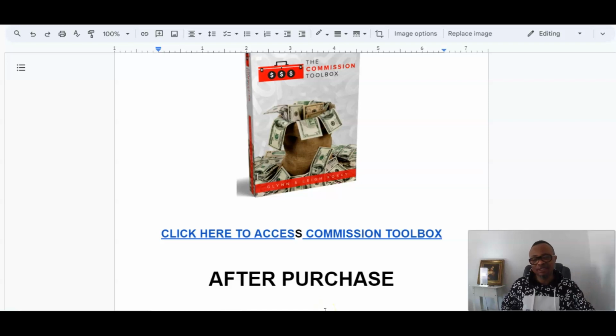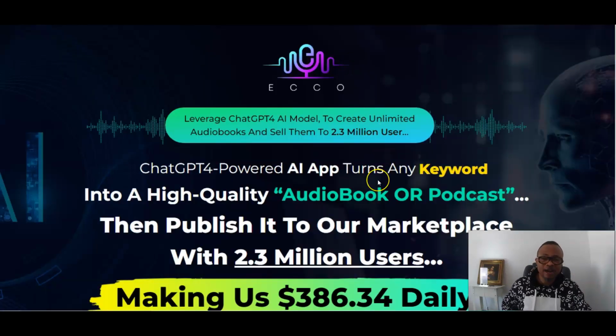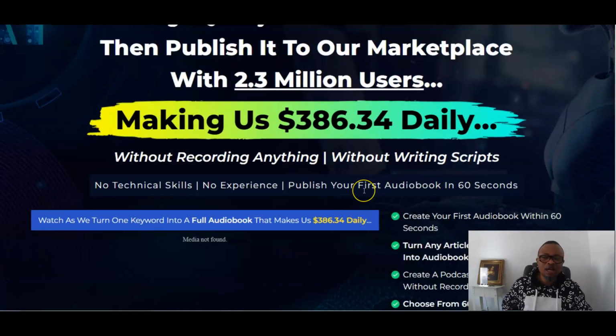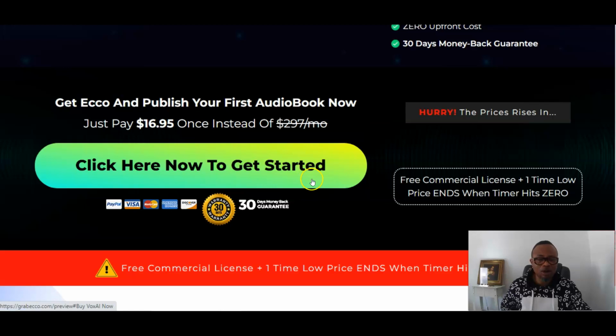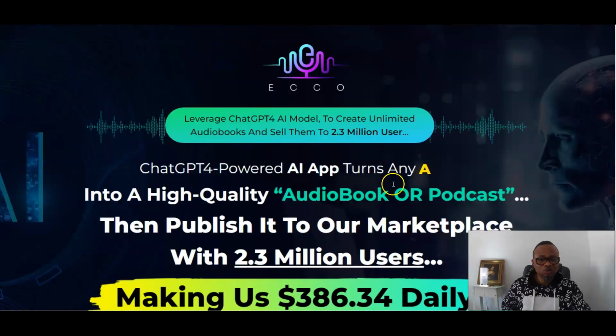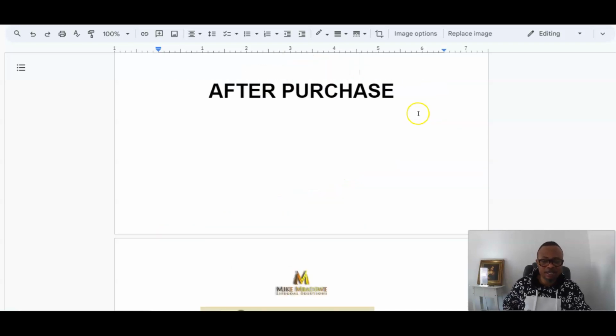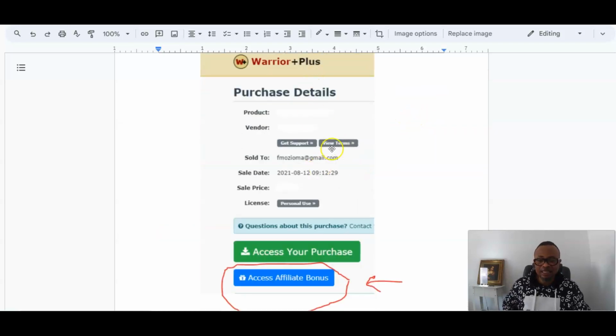Now, at any point you decide to buy this product after your purchase, by clicking that first link below in the description area, it will bring you to the sales page, like I said before, where you will find the button that you need to press to get across to the platform where this product is launched, where you are going to actually have a copy for yourself. This button will give you access. When you click on that button, it will take you to my account, where this product is hosted, and you find a page that looks like this under your purchase history. This button gives you access to Ecco, and you have this blue button giving you access to these amazing bonuses.